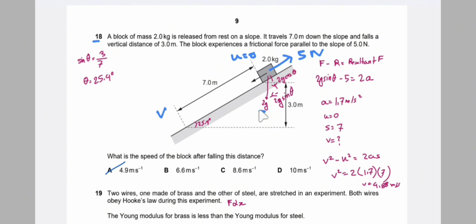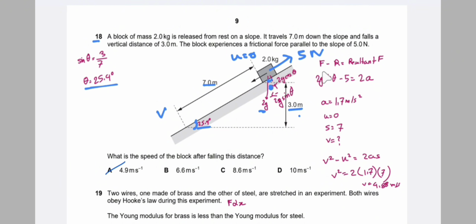So we have 2g cos theta and 2g sin theta, where this angle is theta, and we know that this angle is equal to the given angle. And what is this angle? We have given 3 meter and 7 meter, so we have the value of opposite and hypotenuse. So sin theta is equal to opposite by hypotenuse. So the value of theta is 25.4.